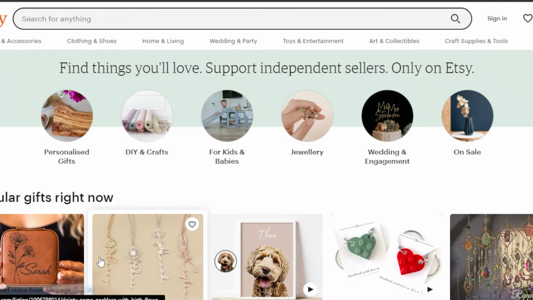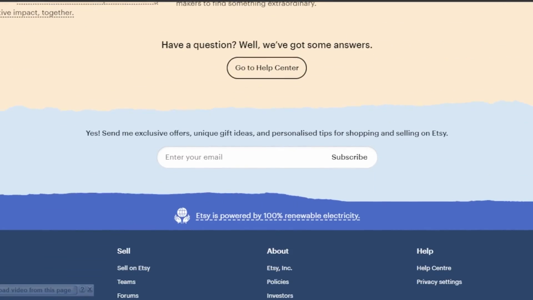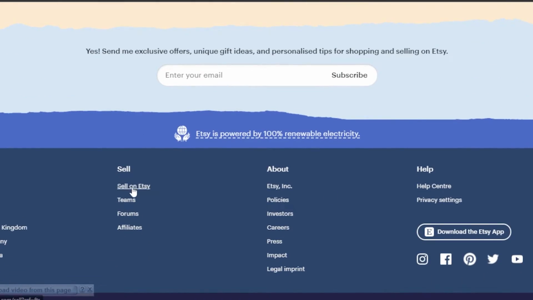Moving on, we have Etsy. You can go to etsy.com and you will land right here. Now, Etsy is a little different than Shopify and BigCartel. On Etsy, we have an open marketplace to sell our products. And as a complete beginner, once you go to etsy.com, it will take you right here to actually buy the products. You will have to scroll down right here and go to sell on Etsy so that it takes you to create an account to sell products on Etsy.